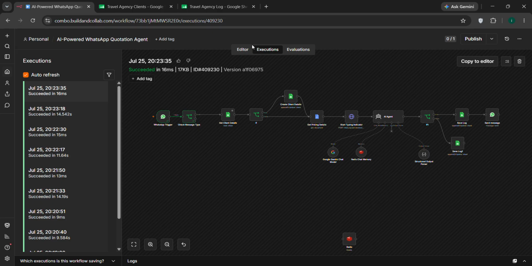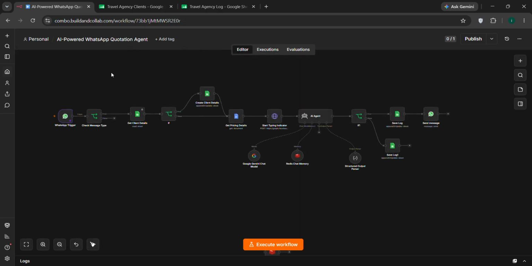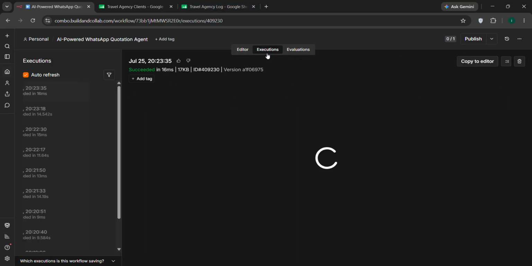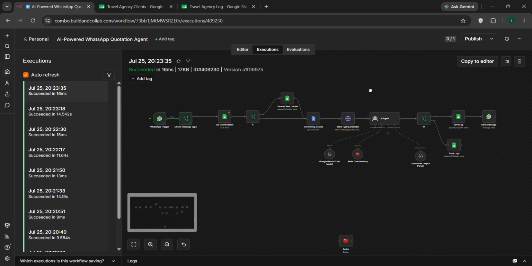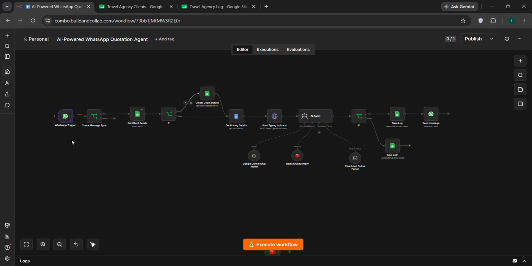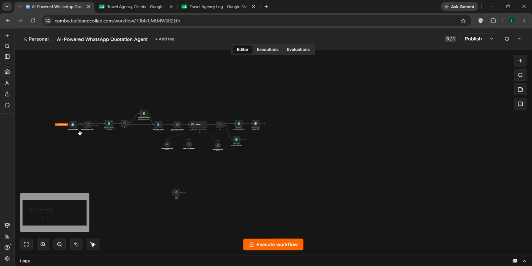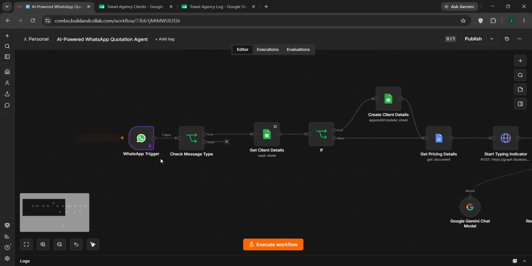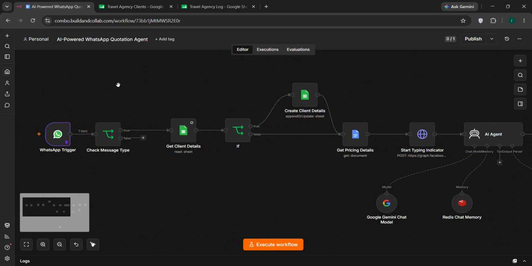Okay, now it's time for the data flow explanation. Let me explain how the data will actually flow from node to node from the beginning to the ending. Firstly, whenever the customer sends a WhatsApp message to our WhatsApp business number, this particular workflow will get triggered.